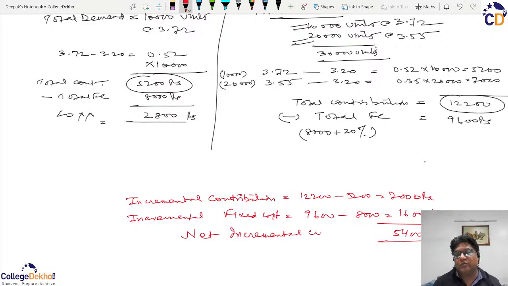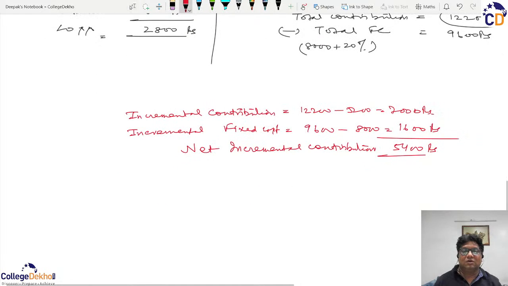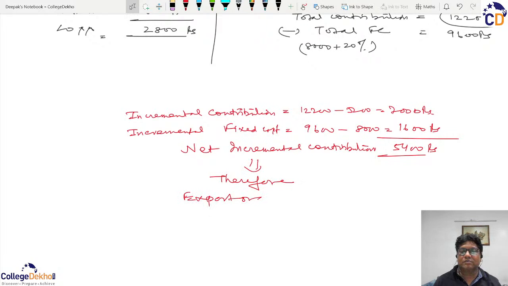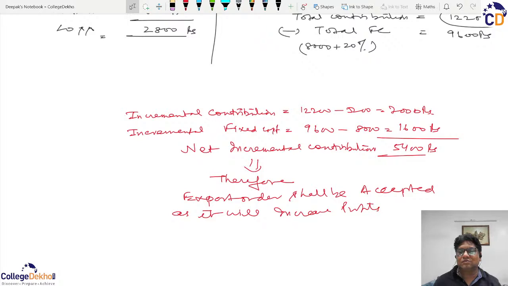incremental contribution. So whenever there is a net incremental contribution, which implies therefore the export order shall be accepted. Therefore the export order shall be accepted, as it will increase profits by 5,400. So this incremental contribution is the incremental